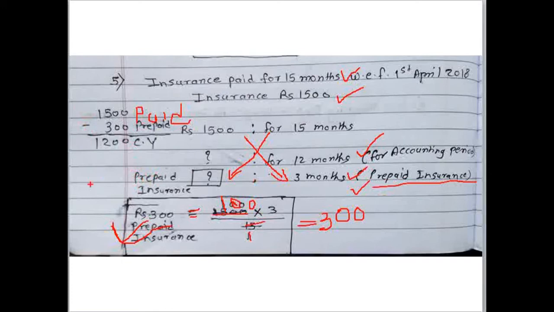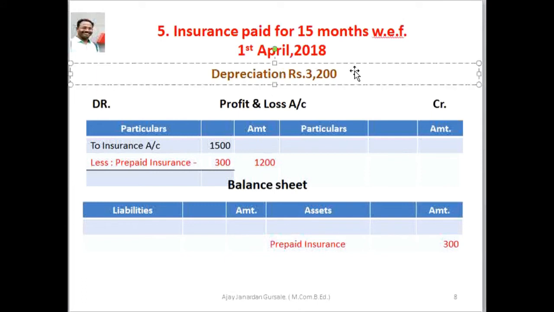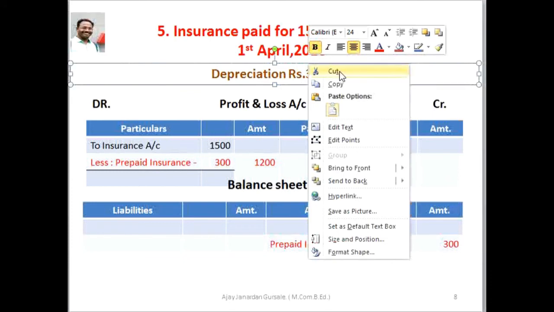We directly deduct. Let's see the adjustment: insurance paid for 15 months with effect from 1st April 2018.